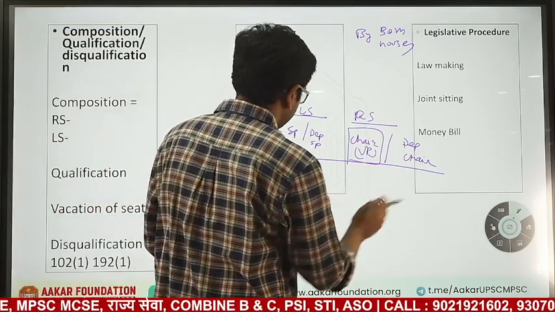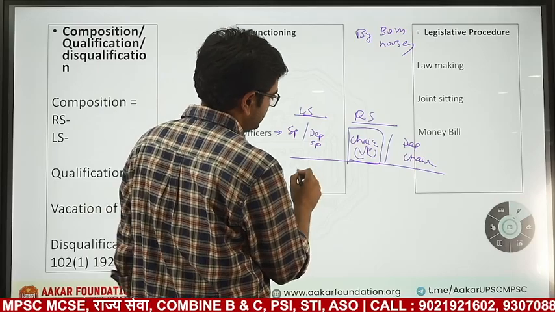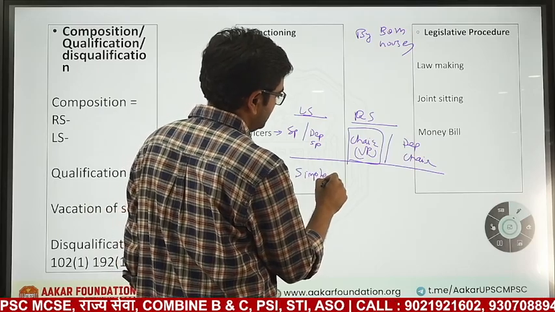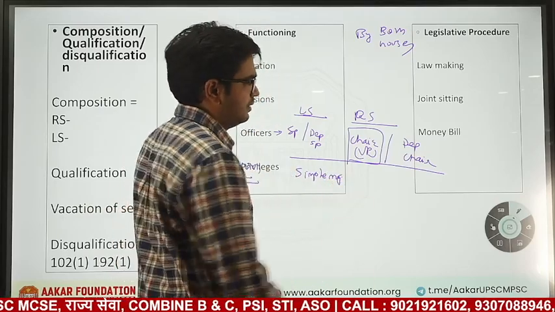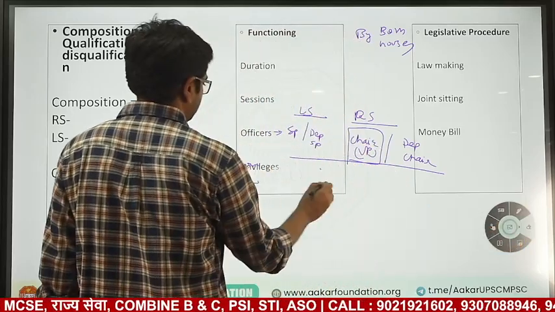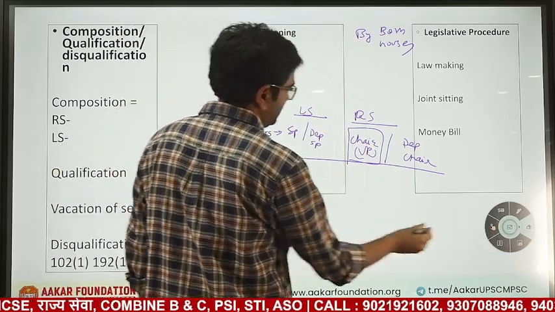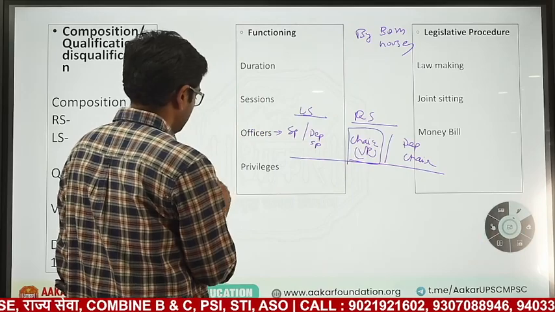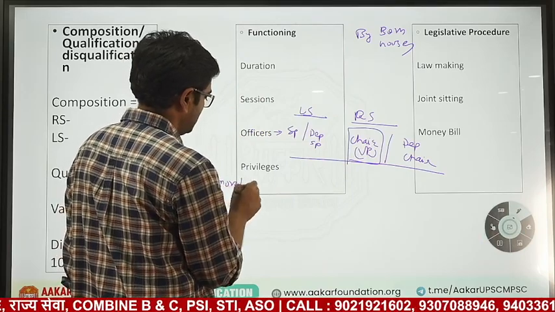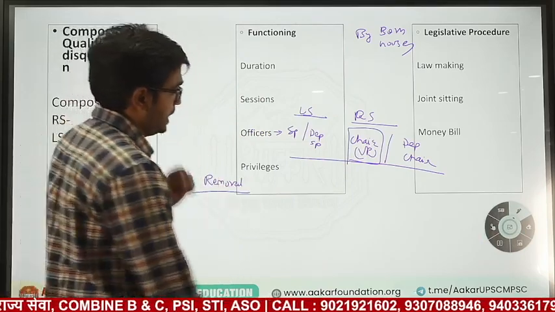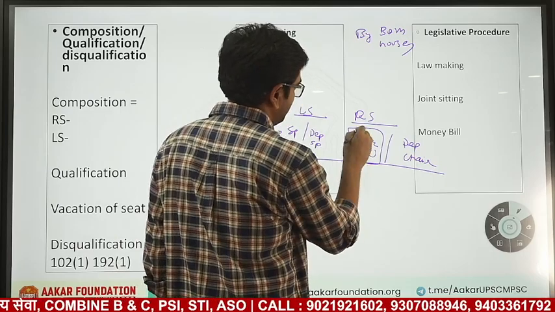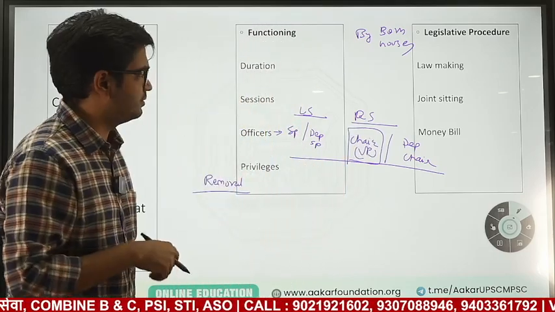So for him it is different, but for others, general simple majority. But how are they removed? Again, for the Vice President, the removal is different. We have already seen it in the previous class.